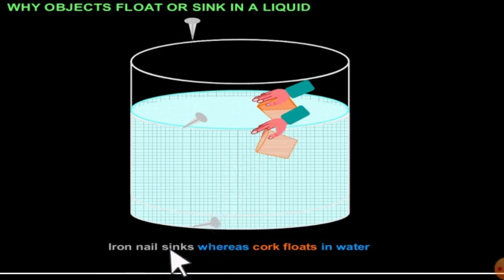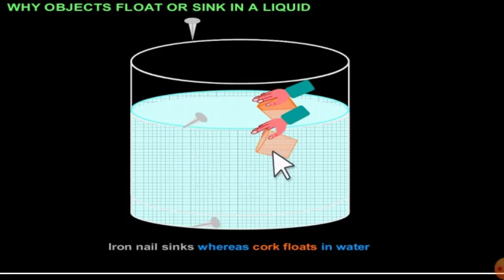Now, an iron nail sinks whereas cork floats in water. I told you that when an iron nail is placed in the water, it will sink. When the cork is placed above the water, it will float. Why? Because it depends upon the density, a comparison of the density of the liquid and the object placed in it. Density of water is less than the density of the iron nail, so the iron nail will sink.